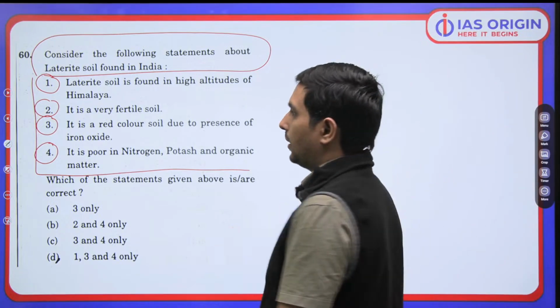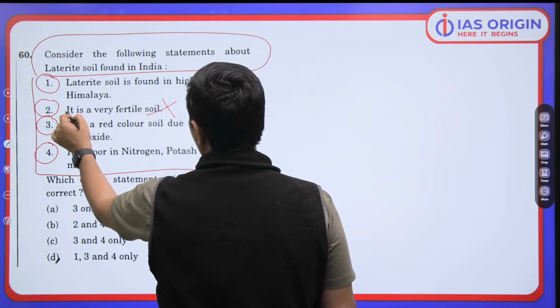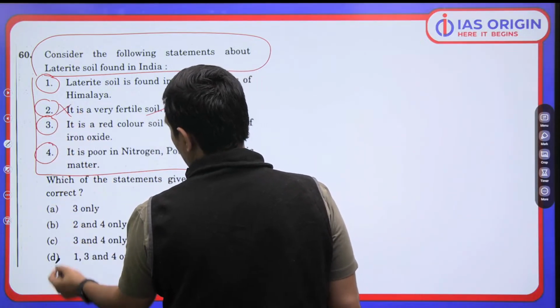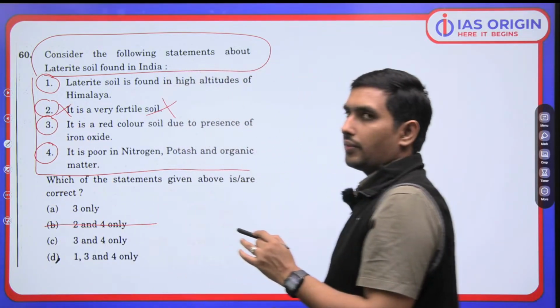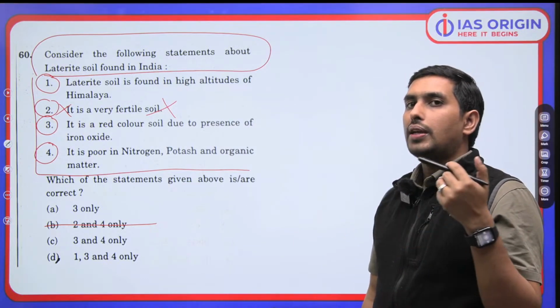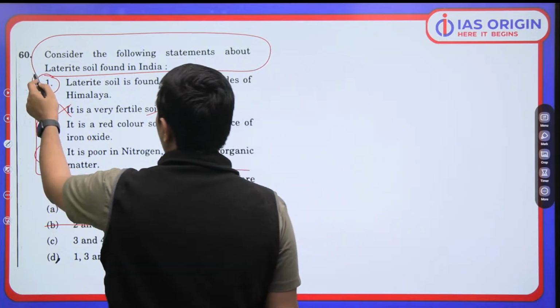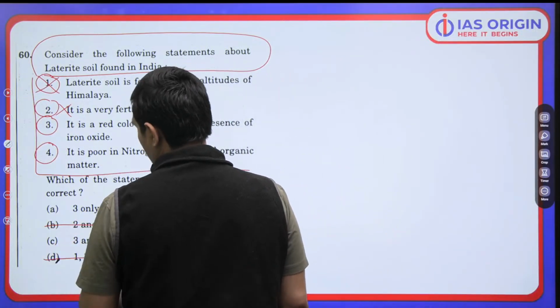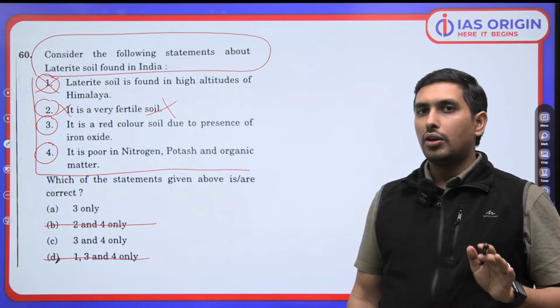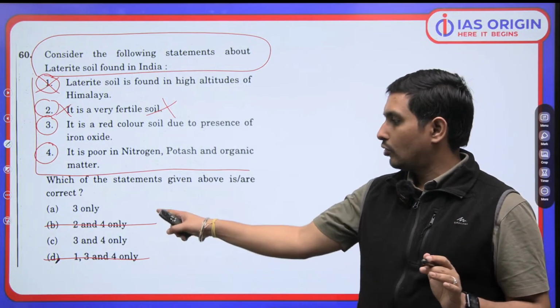Let me tell you this thing. Fertile wali baat galat hai, fertile nahi hota. So second statement is absolutely incorrect. I am eliminating this. Similarly, you cannot find laterite soil in the high altitude of Himalayas. Certainly not. वहाँ पे mountain soil मिलेगा. First statement is also incorrect. So I am sure the third statement is absolutely correct, because यहाँ पे दोनों में third आ रहा है.